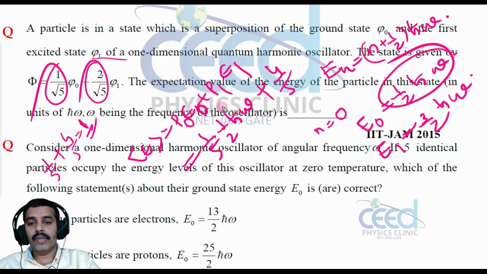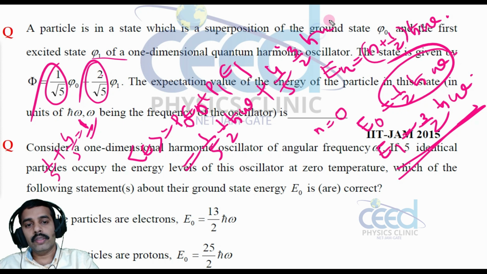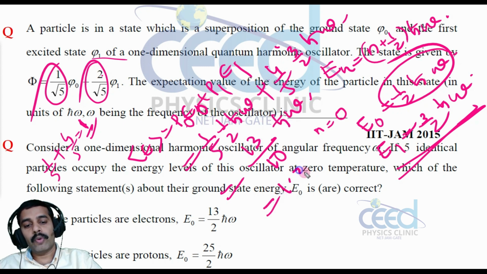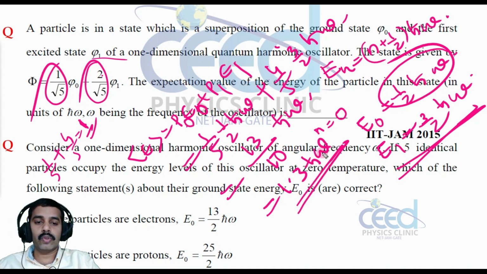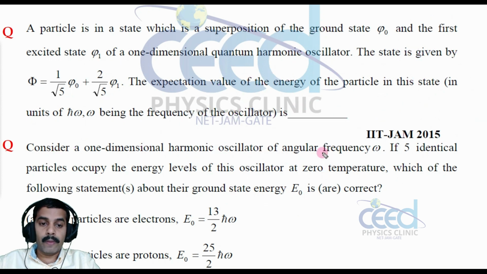So 4 by 5 into E1, and E1 is given as 3 by 2 h cross omega. So you can take 10 as the common denominator, that is 1 plus 12, that is 13 by 10 h cross omega. So the answer is 1.3 h cross omega. We need to find the answer in the unit of h cross omega, so the answer is 1.3, right.